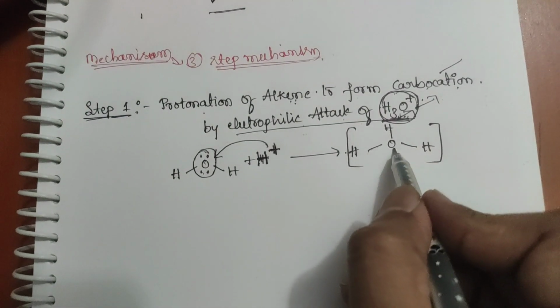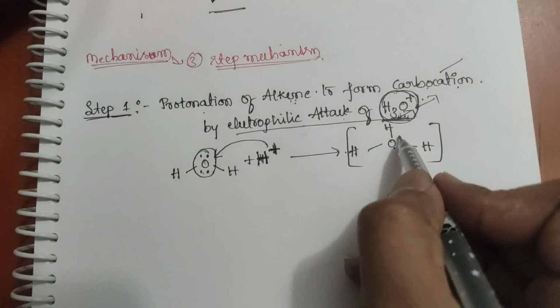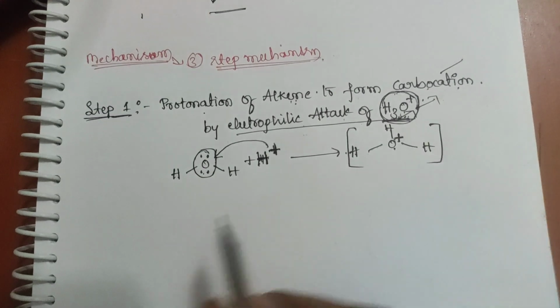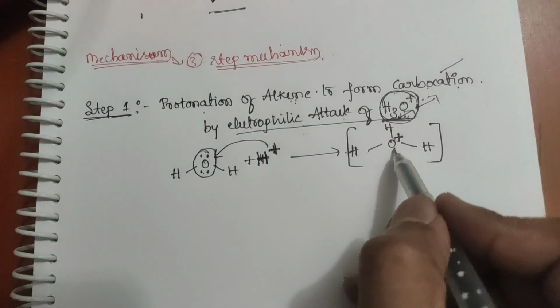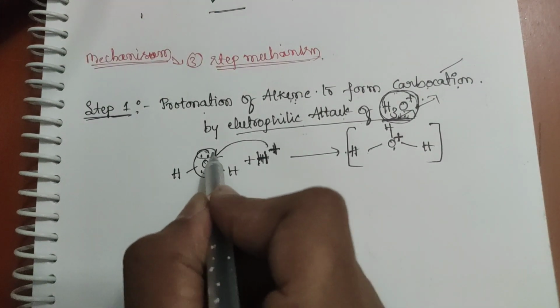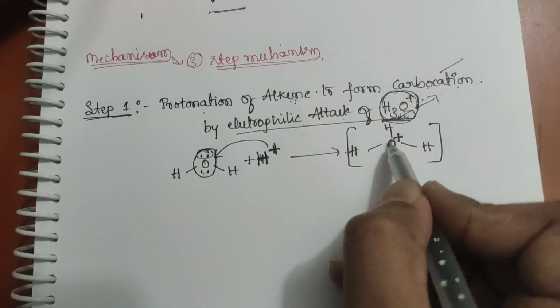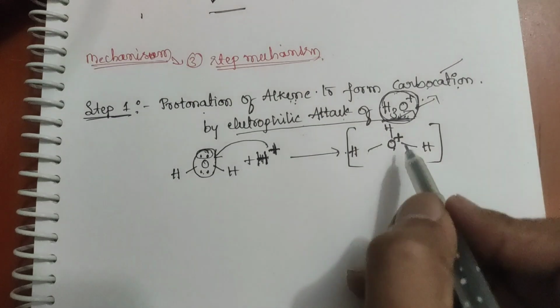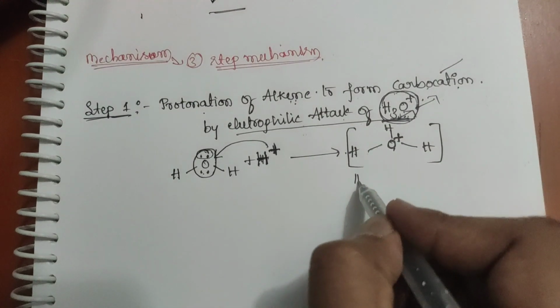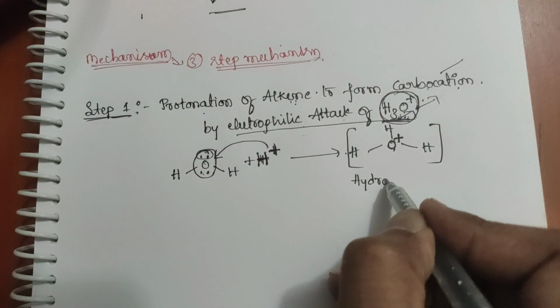This is not the proper way. One positive charge should be there, because if one lone pair of electrons of oxygen is used up by the hydrogen, then it will get a positive charge. This is called the hydronium ion.